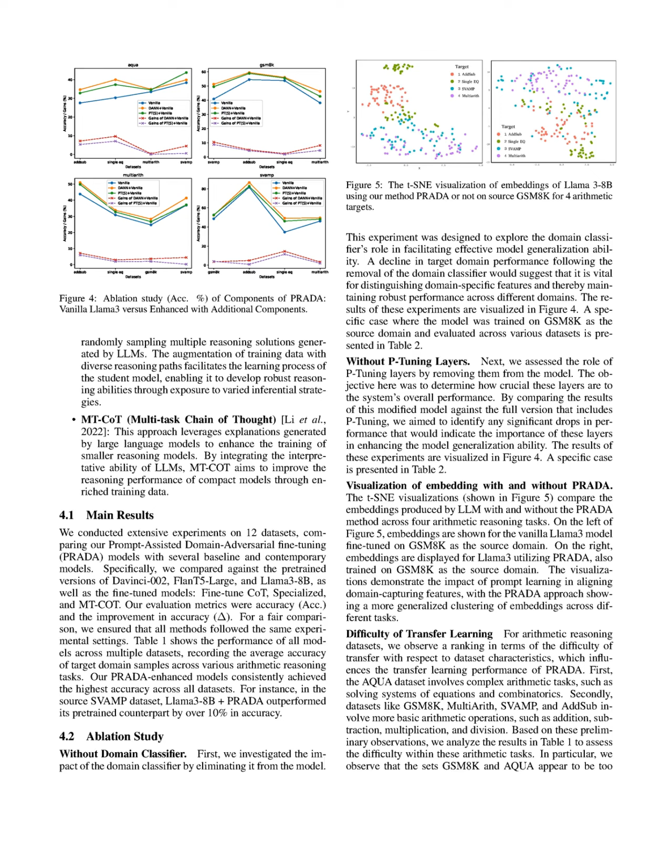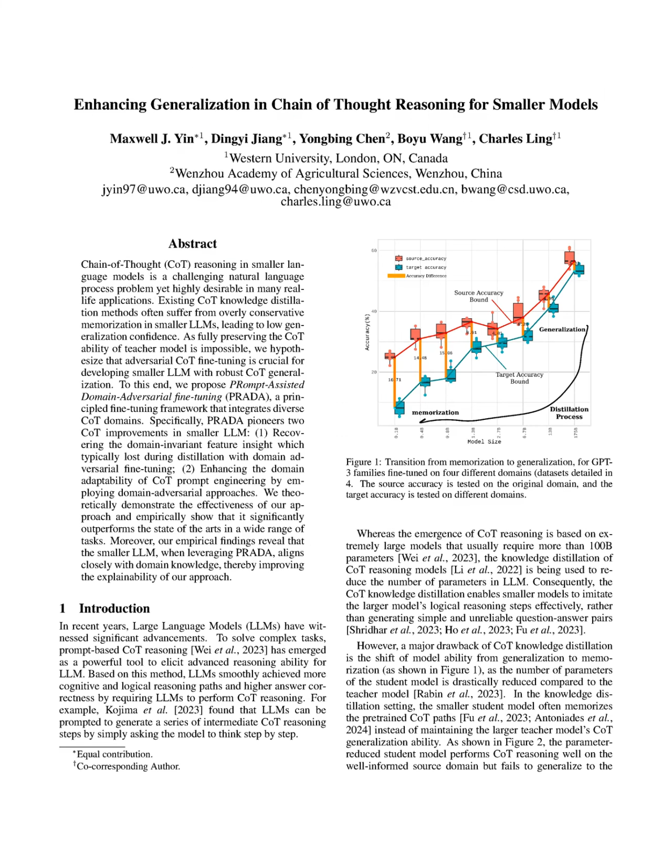The empirical evaluations indicated that PRADA consistently achieved the highest accuracy across various arithmetic reasoning tasks, showcasing its effectiveness in enhancing cross-domain generalization. In contrast, baseline models such as specialized LLM, fine-tuned COT, and MT-COT did not match the performance levels attained by PRADA, highlighting its superiority in maintaining reasoning capabilities while adapting to new domains. Overall, the results underscore PRADA's ability to significantly enhance the reasoning performance of smaller models in complex reasoning tasks.